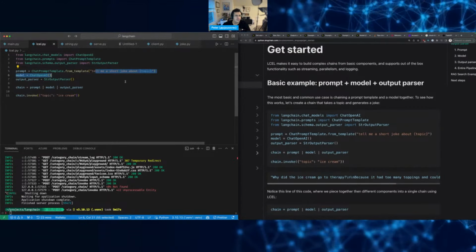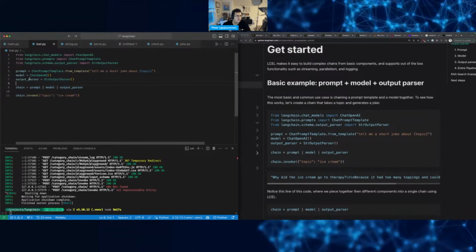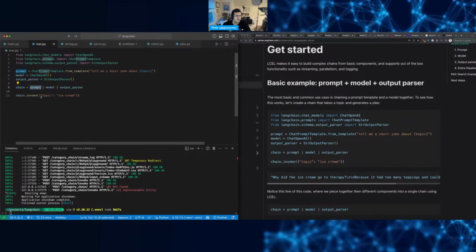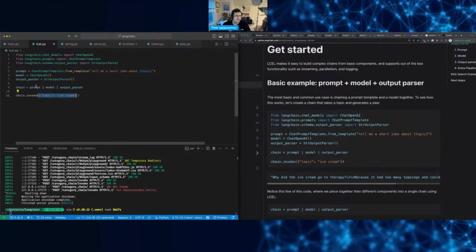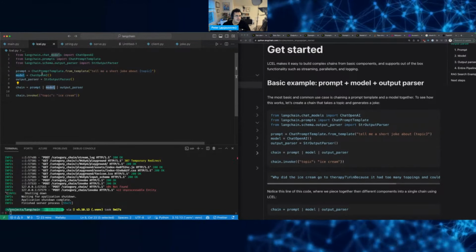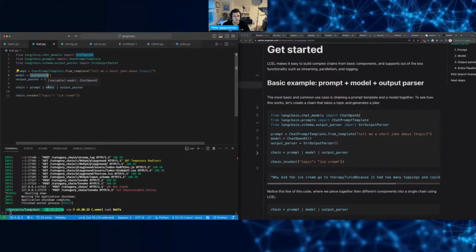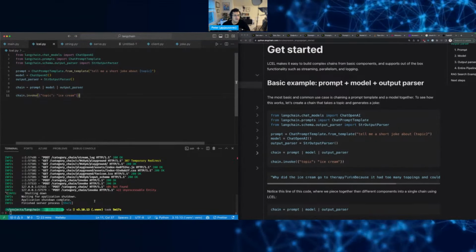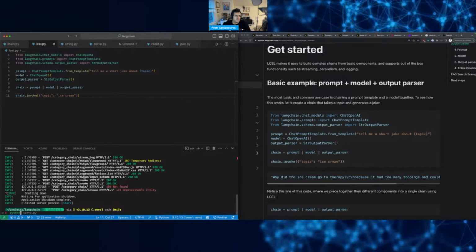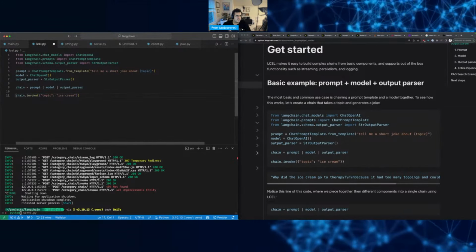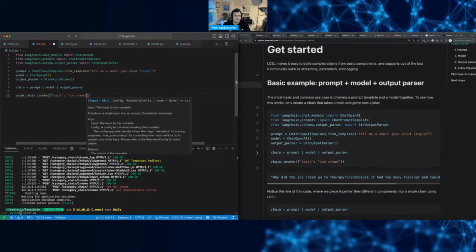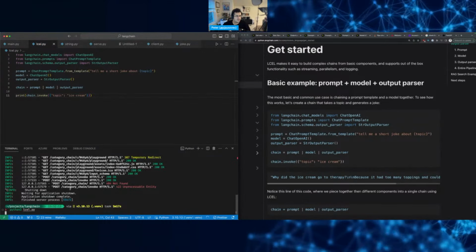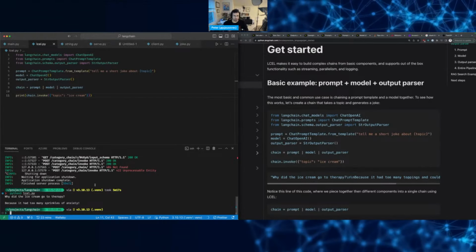The prompt is: tell me a short joke about some topic that you input. So the prompt is going to have the topic of ice cream. That's going to be passed into the ChatOpenAI model. And then whatever ChatOpenAI returns, we're going to run it through the string output parser. Okay, so let's print this just so we know something has happened. Python3 lcel.py. All right, perfect.